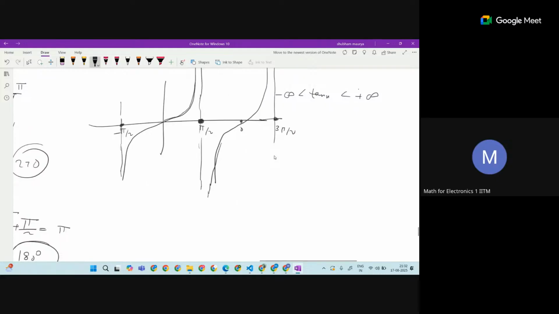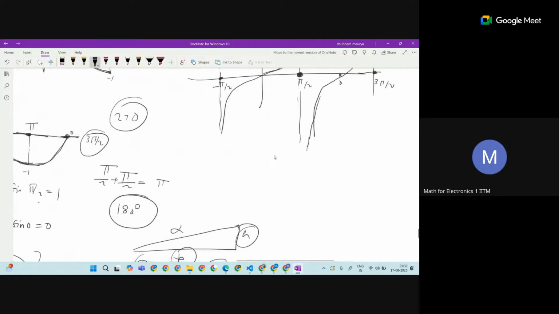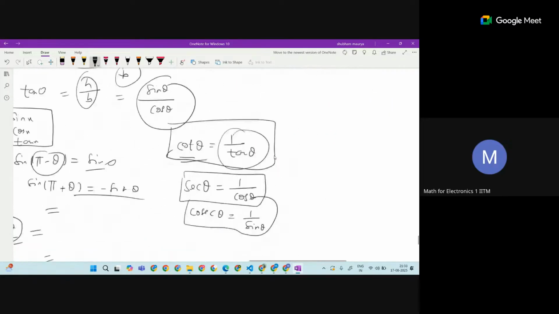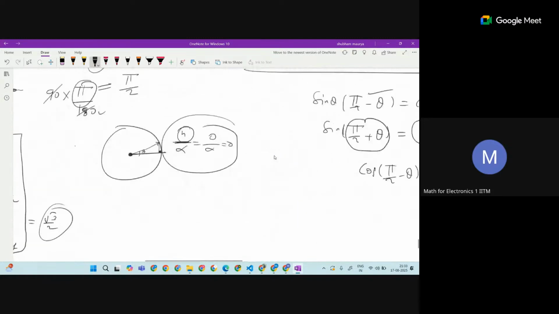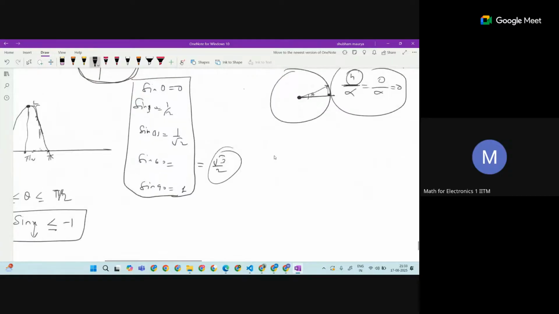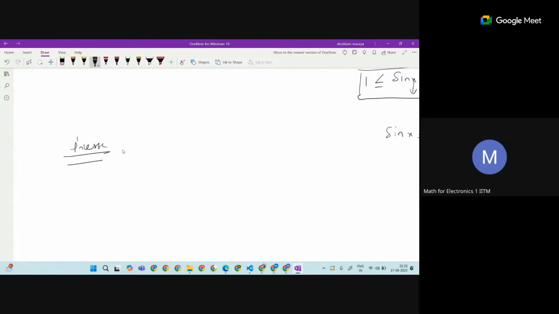So these things you can see in the lecture. I just want to discuss a bit about it. So these are some trigonometric functions. Okay, and some of the values we have also discussed. One important thing we want to talk about is the inverse of trigonometry, the inverse of the trigonometric function.